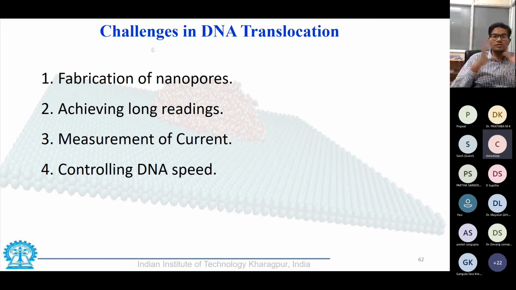So we need to measure those charges. Those come under the broad purview of fluid mechanics, electronics, and a multidisciplinary field. But the most important part of it is to control the speed of the DNA in the channel. If by hook or by crook we have managed to get our DNA into the channel, it is not sufficient that the DNA would swiftly move out of the nanopore.